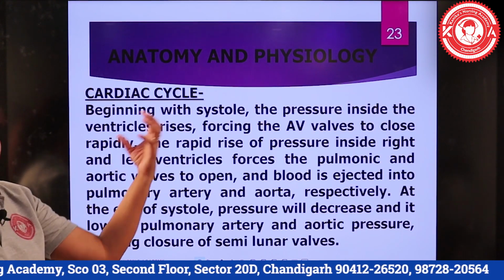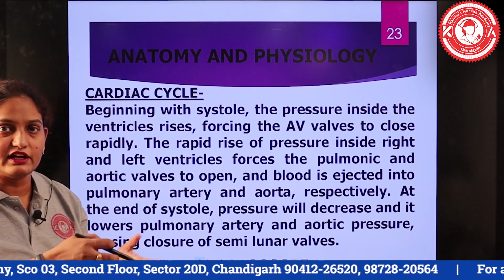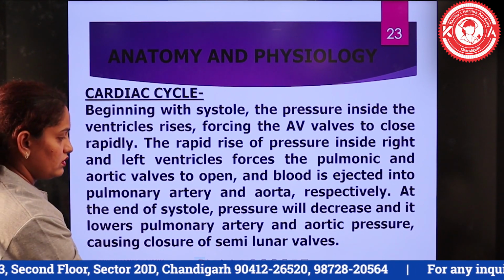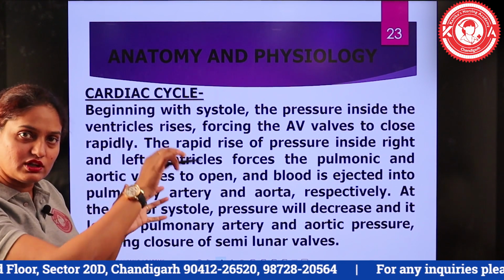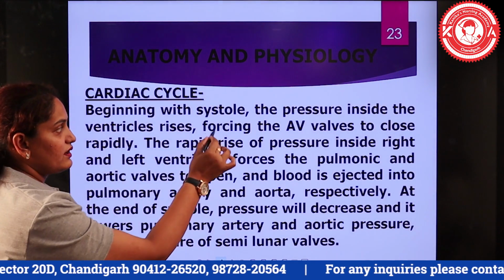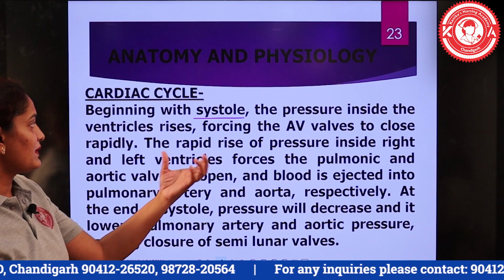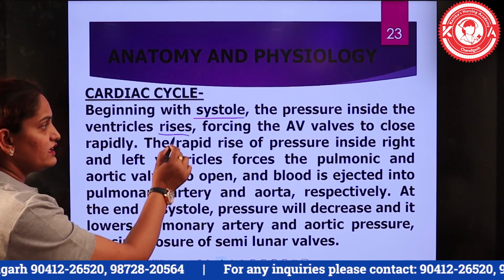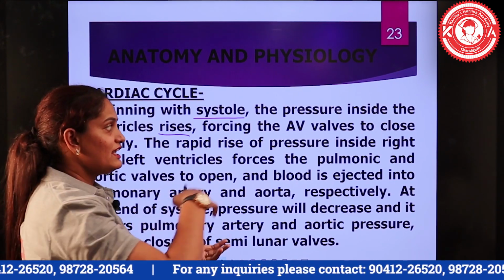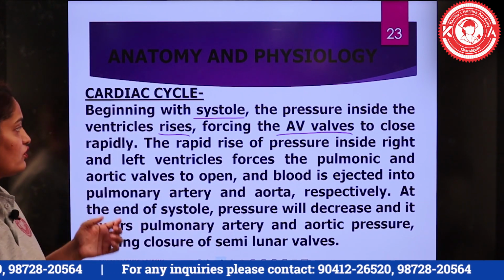So the cardiac conduction system is related to the cardiac cycle. As we have discussed all the changes, how and when they occur: when contraction occurs, the pressure inside the ventricles increases, which enables the AV valves to close rapidly.